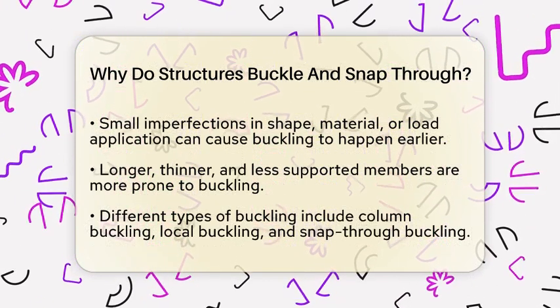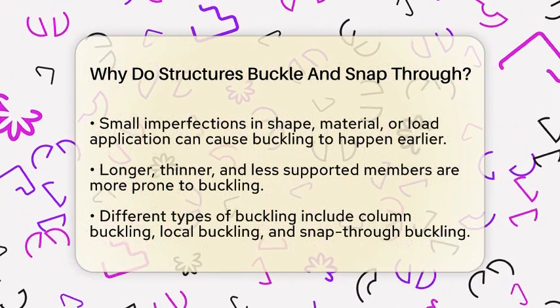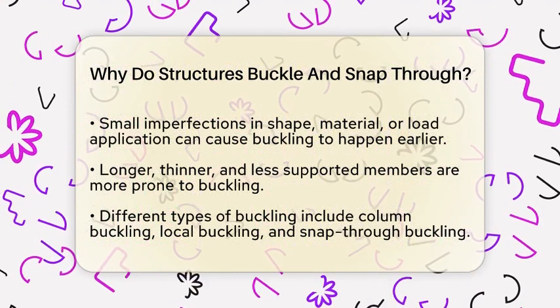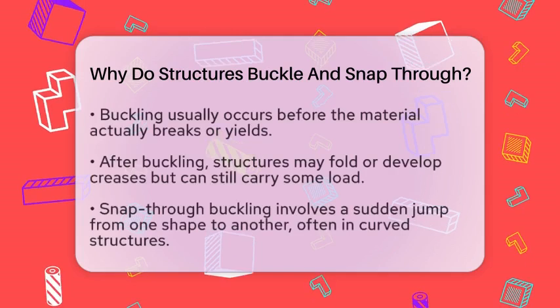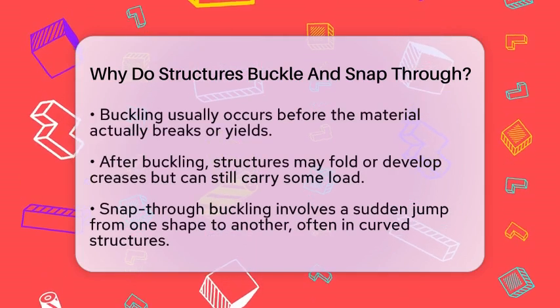The shape and how the structure is supported matter too. Longer, thinner, and less supported members are more likely to buckle. For example, a tall, narrow column with little lateral support is more prone to buckling than a short, thick one.